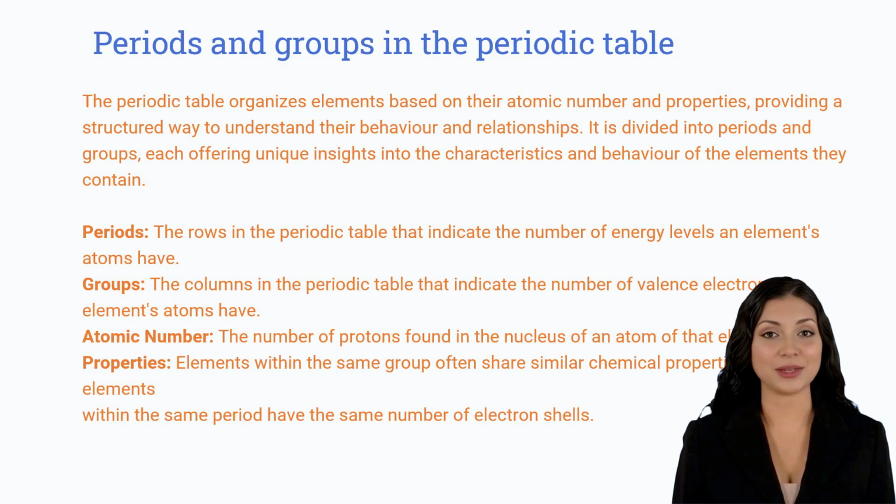The periodic table provides an organized view of elements and their atomic number and properties. It is comprised of periods and groups, which give an indication of an element's energy levels and valence electrons respectively. This structure allows us to gain a better understanding of the characteristics and behavior of elements. With this knowledge of atomic number and properties, we can now continue to the next slide.